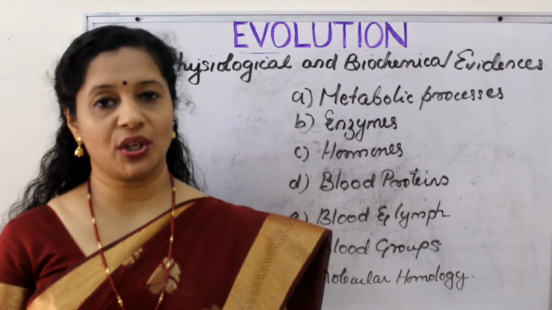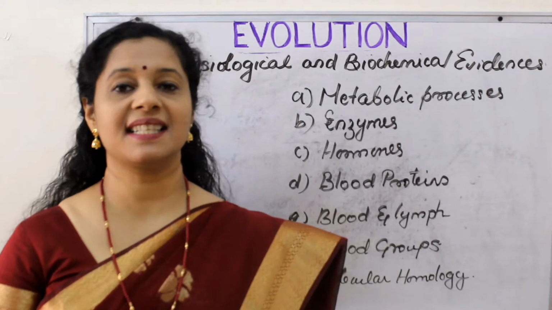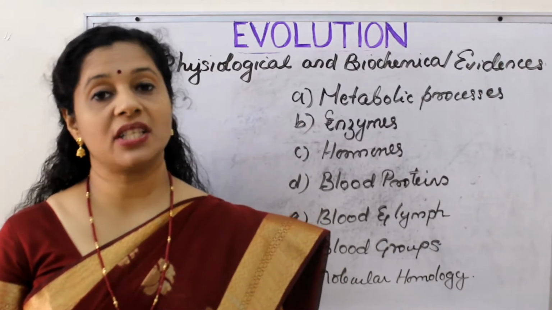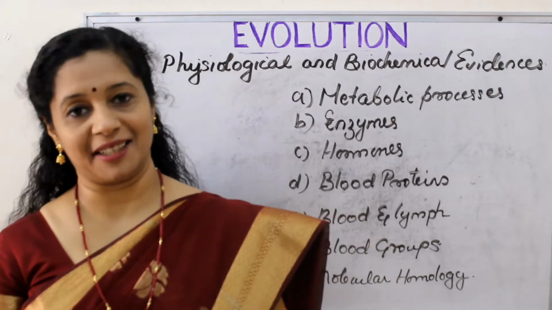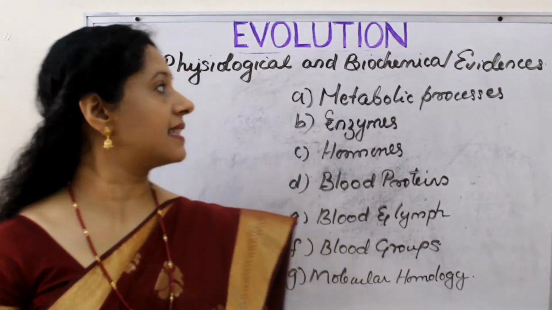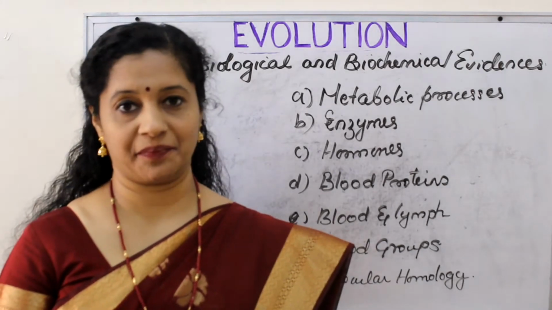Now we are learning the chapter Evolution, and we have been discussing various evidences of evolution. In the previous modules, we discussed paleontological evidences or the fossil evidences, and also embryological evidences and comparative morphology and anatomy in detail. Today let us discuss the physiological and biochemical evidences of evolution.